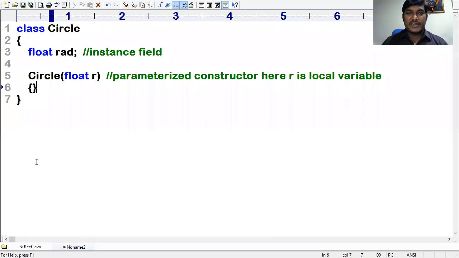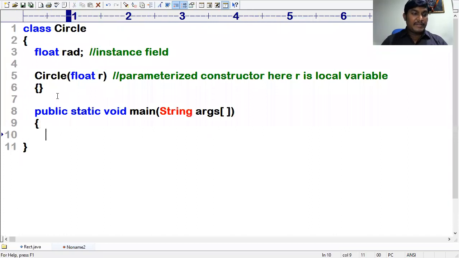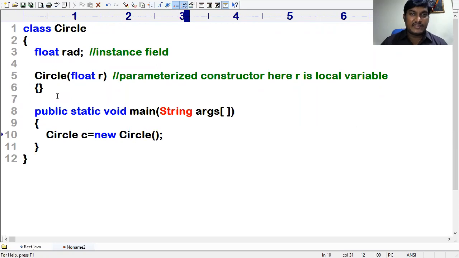Now let me finish. Rad is an instance variable, r is a local variable. But I didn't write any logic yet. Then public static void main of String args array. Circle c equal to new Circle. But friends, if you write like this, you will get an error. Yes, this is incomplete, but still I'm requesting you people to pay more attention.